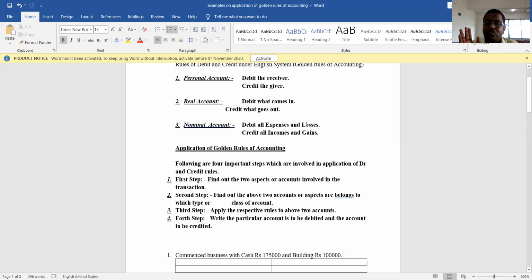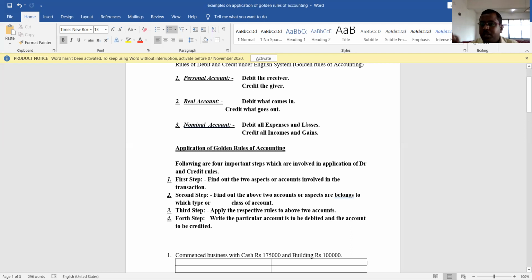So, salary paid rupees 5,000. Salary is expenditure. It is a nominal account, and cash is an asset. It is a real account. So since it is expenditure, the debit rule of nominal account is going to apply. That is debit all expenses and losses. So salary account should be debited, and cash account, it is a real account. You should see whether it is coming into the business or going out of the business. Here salary paid means it is going out of the business. Which rule is applicable? The credit rule is applicable. That is credit what goes out. Understood? We'll take one more example.